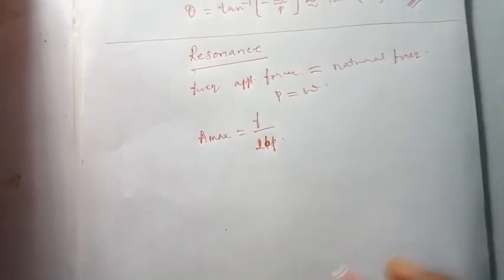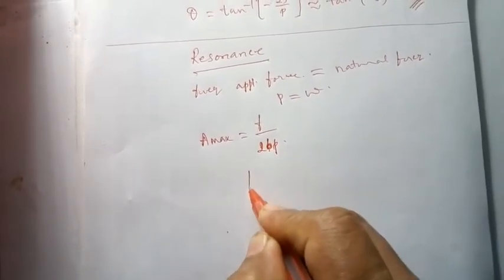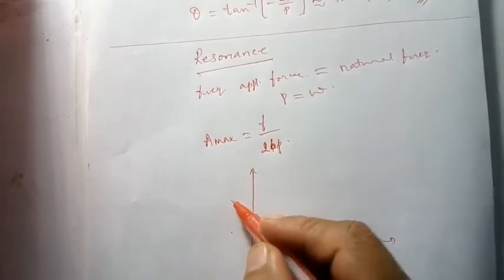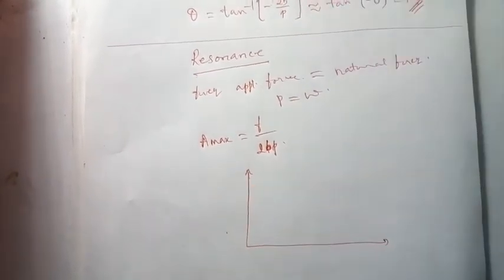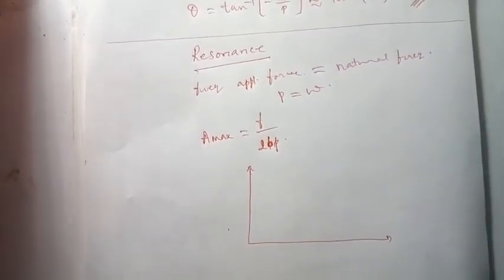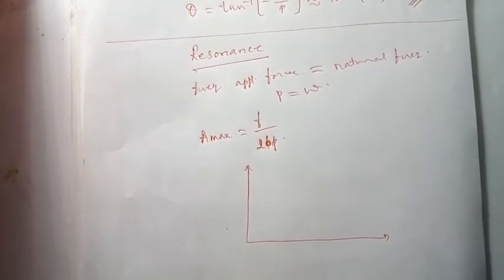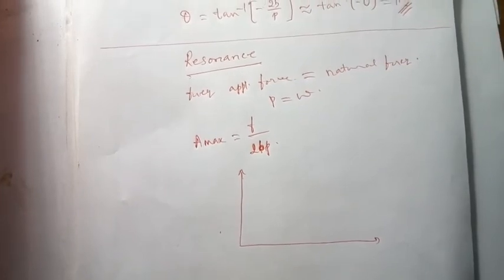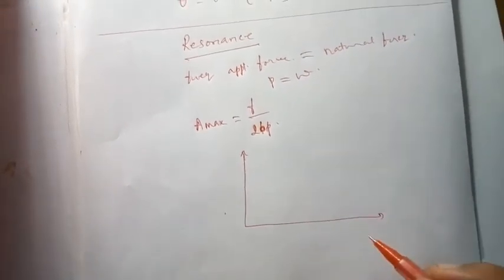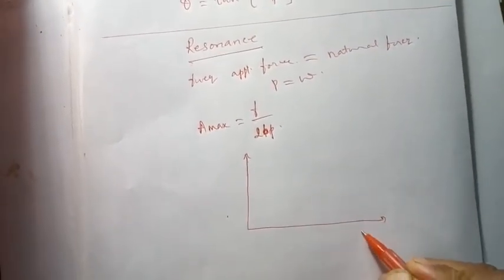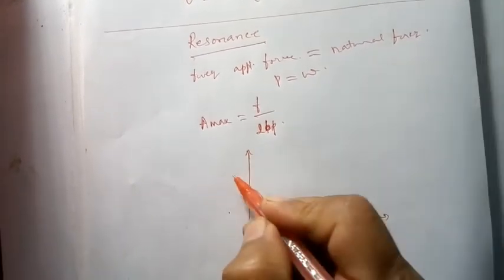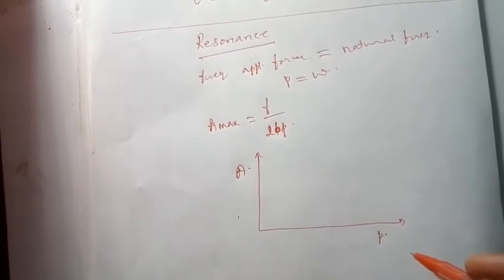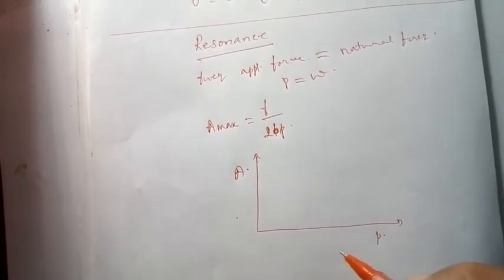Let us draw a curve. Amplitude or intensity on the y-axis, and the applied frequency on the x-axis.